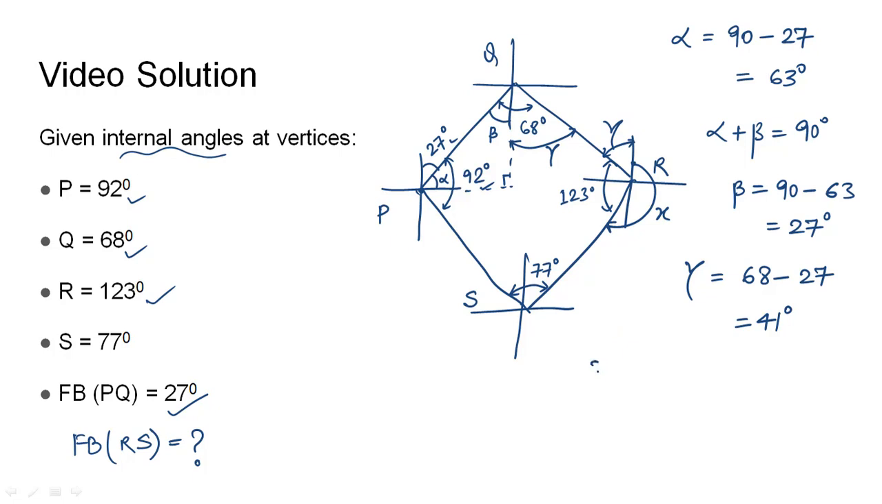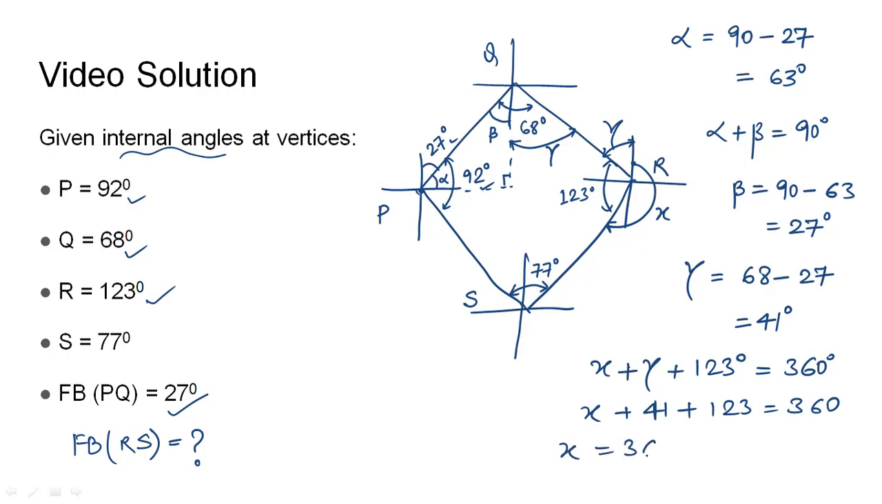So we can see here X plus gamma plus 123 degrees would be a total of 360 degrees. So X plus 41 plus 123 gives 360. X equals 360 minus 164 degrees, which is nothing but 196 degrees.